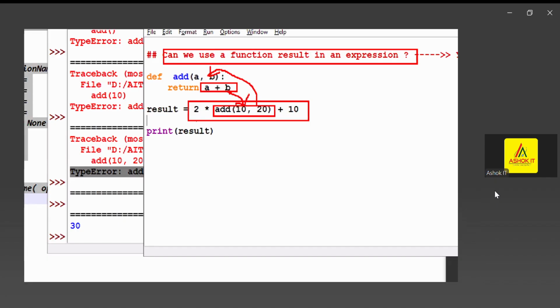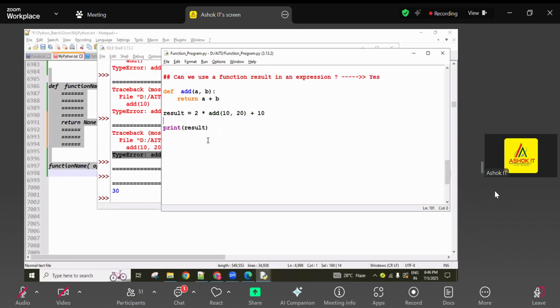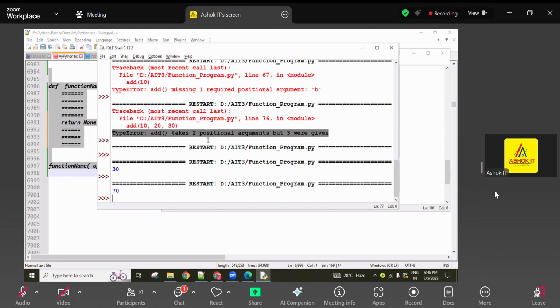Okay, so 10 plus 20, 30. Finally, here what is there? 30 value is there. 2 into 30, 60. 60 plus 10, 70. Finally, this 70 value is assigned to this variable. Okay, and printing. So now you can see here 70, you're going to get it.